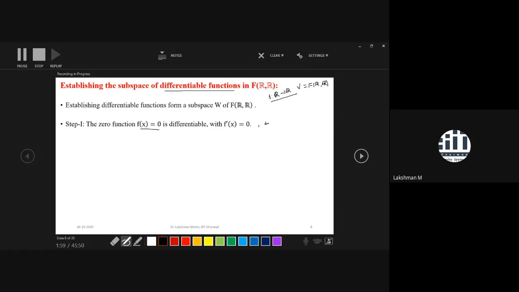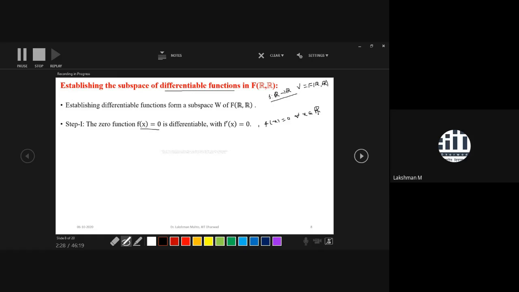So that means W is having the 0 element of V. So f(x) equal to 0 says that f is the 0 function, and it belongs to W for every x. You can simply say that f is the 0 function. So W is having a 0 element. There is no issue.